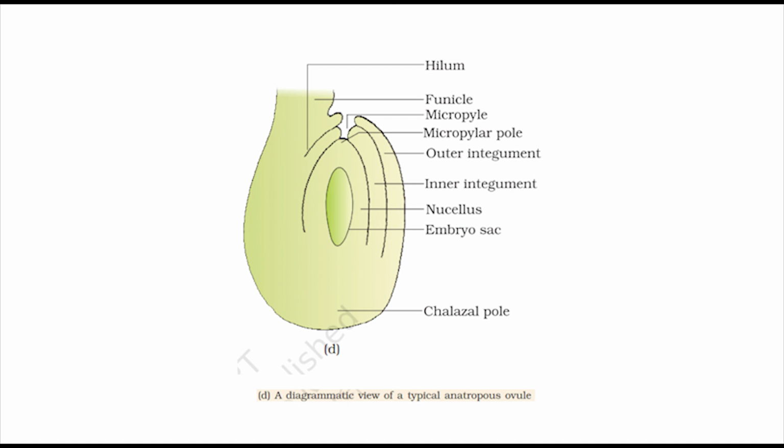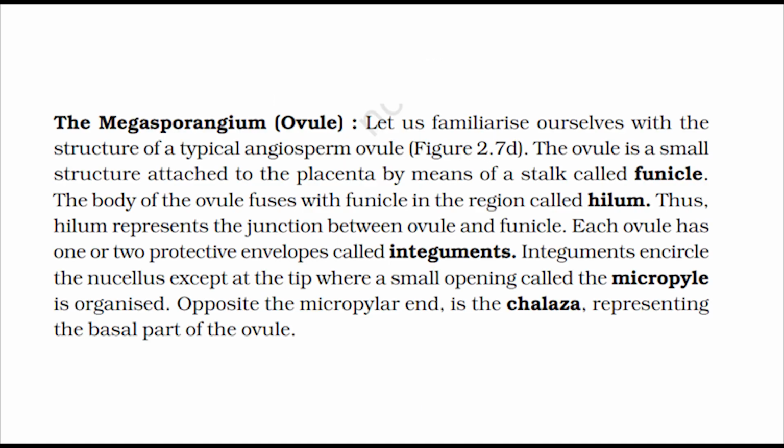The body of the ovule fuses with funicle in the region called hilum. Thus, hilum represents the junction between ovule and funicle. Each ovule has one or two protective envelopes called integuments. Integuments encircle the nucellus except at the tip where a small opening called the micropyle is organized. Opposite the micropylar end is the chalaza, representing the basal part of the ovule.